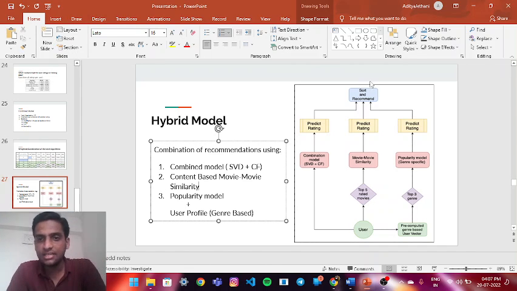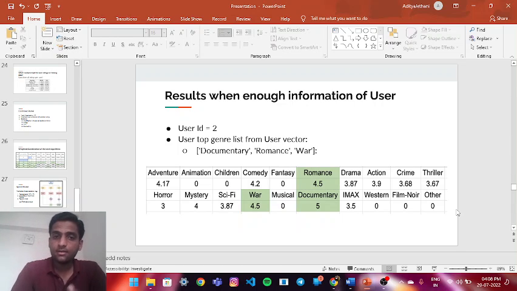The graph can be seen on the side that starting from the user will suggest top 5 movies which he likes. We analyze on the movie to movie similarity base and predict the rating based on the movie. Combination model and popularity model will act like same, predicting the rating and sorting the recommendation. Moving on, results when enough information of user.